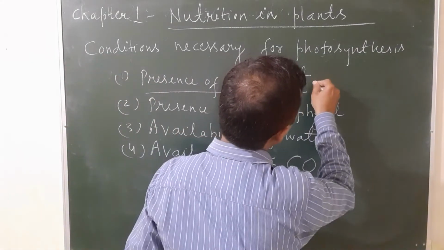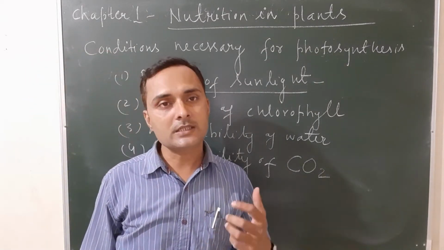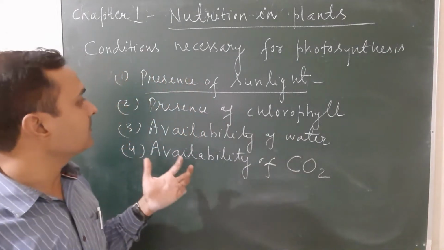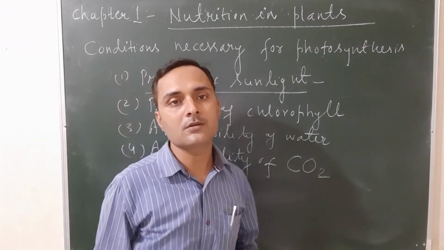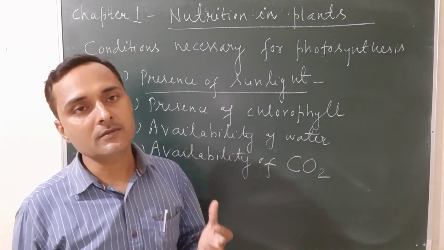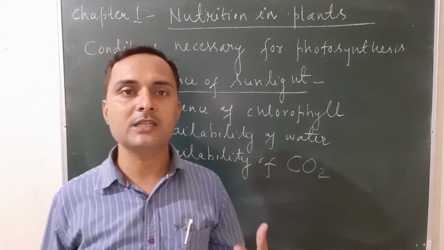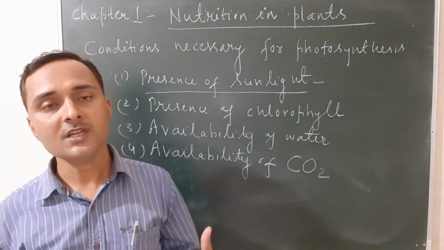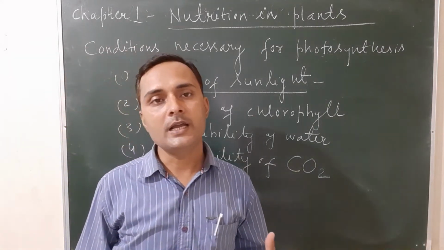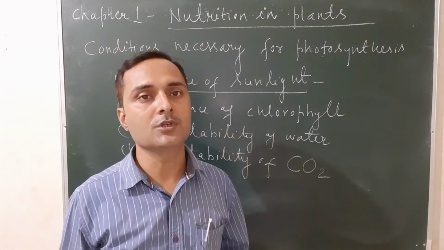You know well, the sun is the ultimate source of energy that provides sunlight for photosynthesis. This sunlight is required for photosynthesis. Okay. The second one is the presence of chlorophyll. What is chlorophyll? Chlorophyll is a green pigment present in the green parts of the plants, and where it is present, that part does the process of photosynthesis. It is especially present in the leaf of the plants. Due to the presence of chlorophyll, some parts of the plants are green in color, and those parts help in photosynthesis, that is the preparation of food.